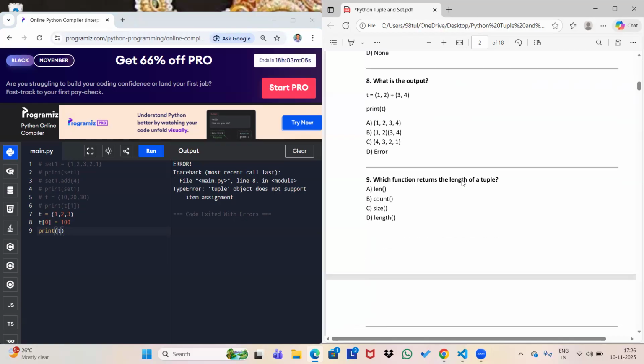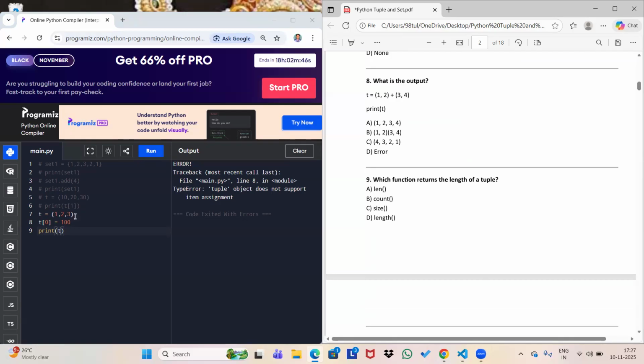Okay, next one. What is the output of this? t assigned 1, comma 2 plus 3, comma 4. So what do you think? Will it work or not? Let's check whether it's going to work or not. I'm going to store it here.